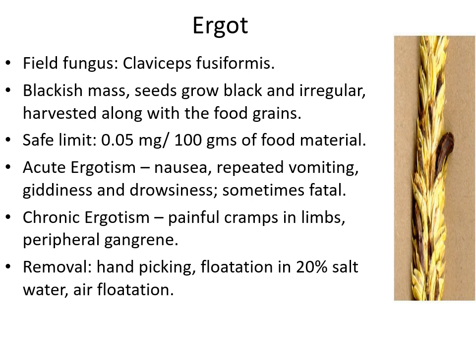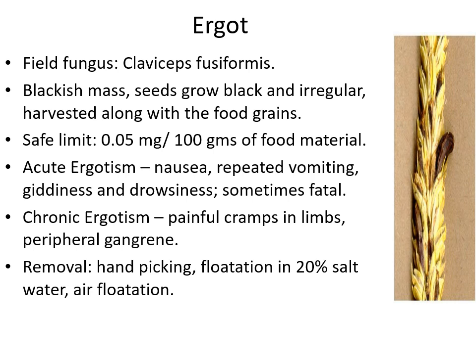Once there is consumption of ergot, that could lead to ergotism. The safe limit to ingest this is 0.05 milligrams per 100 gram of the food material. Once this is ingested, that could lead to acute and chronic disease. What happens in acute disease? There is nausea, repeated vomiting, giddiness, drowsiness. At times it could even be fatal. And in chronic ergotism, there are painful cramps in the limbs. Sometimes it can even cause peripheral gangrene.